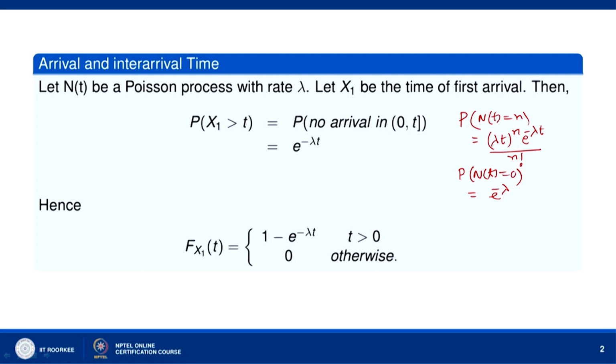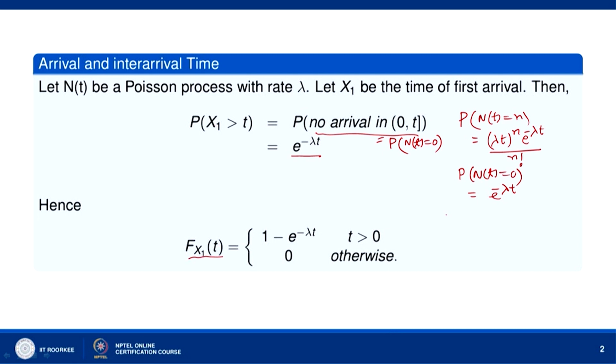So, this will be e to the power minus lambda t. This probability of no arrival in 0 to t is actually the probability of N(t) equal to 0. There is no occurrence in the time interval 0 to t. So, this is equal to e to the power minus lambda t.